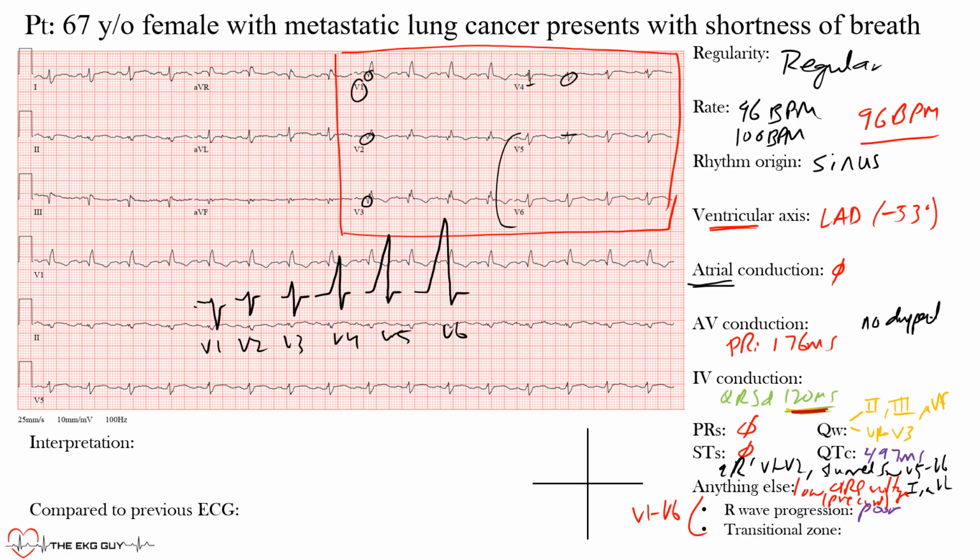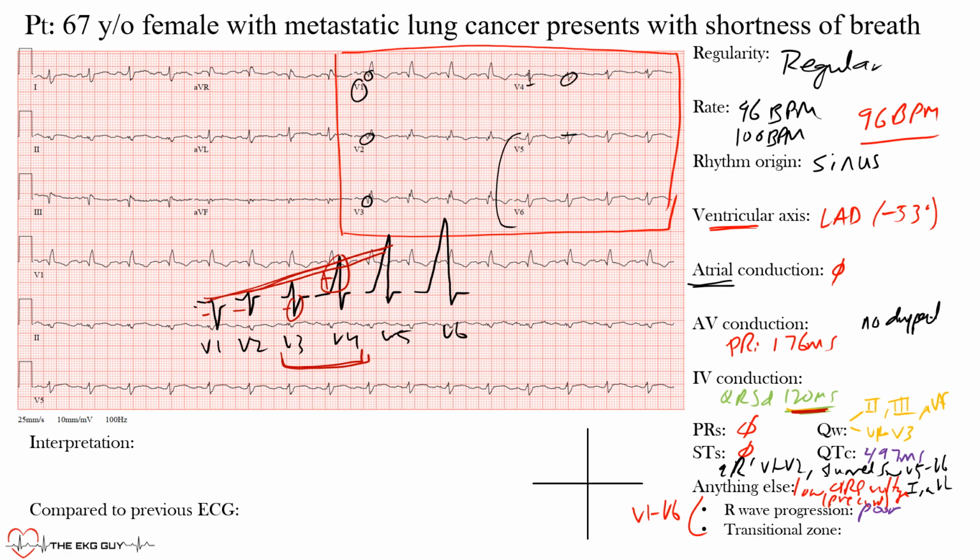And notice that as we go up, the R wave progression increases. That's what I mean by the R wave increasing. But the transition from mostly negative to positive should occur between here. So this is mostly negative, still mostly negative, but this becomes mostly positive up here. So that's the normal transitional zone.